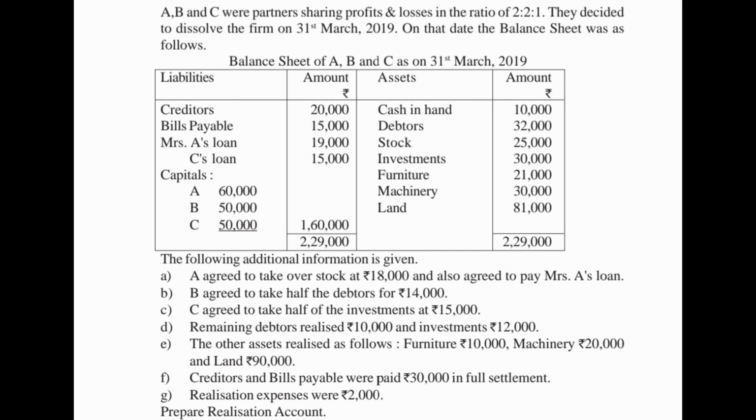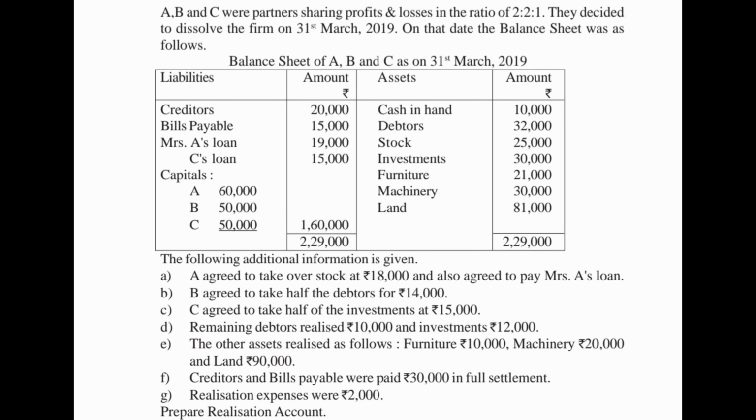22 Or. A, B and C were partners sharing profit and losses in the ratio of 2:2:1. They decided to dissolve the firm on 31st March 2019. On that date, the balance sheet was as follows. The following additional information is given.